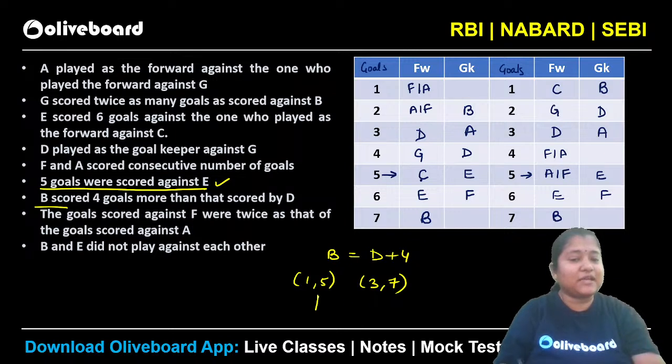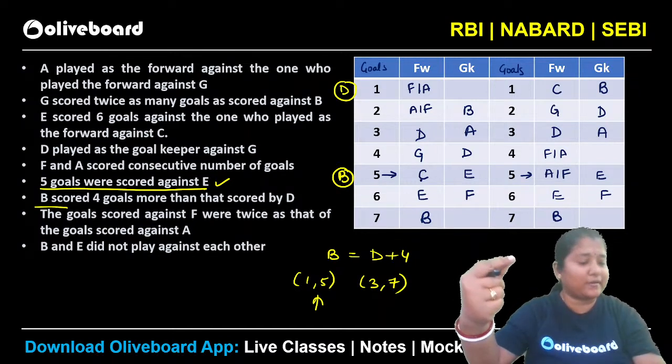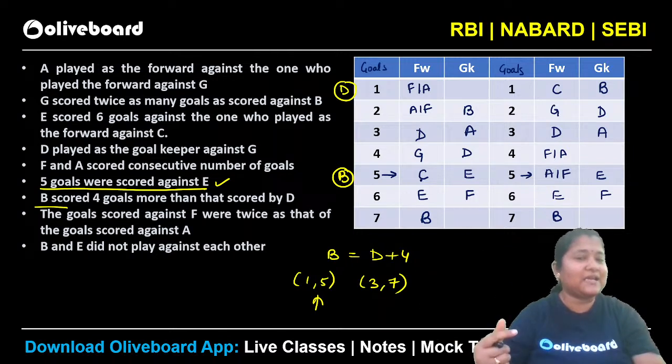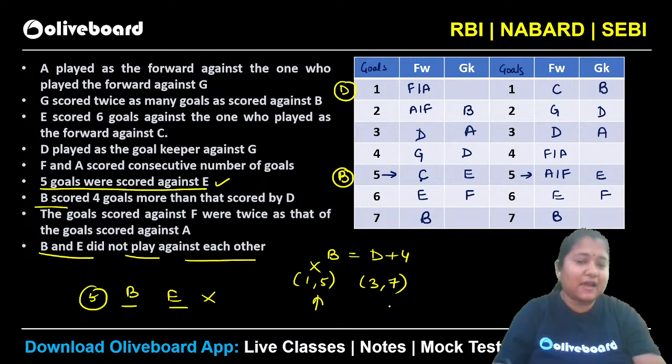So now let's say if you take 1, 5 here, that means your B will be at this position and your D will be at this position, that is B is the forward and D is the forward at 1, right? D scored 1 goal and B scored 5 goals, right? That will be the case. But if B is having 5 goals, then he will be playing against E, because B and E are coming at the 5th position, right? So B and E cannot play together, that is given. B and E did not play against each other. That is why this is not a possibility. So we have made this invalid. The only possibility will be 3, 7.